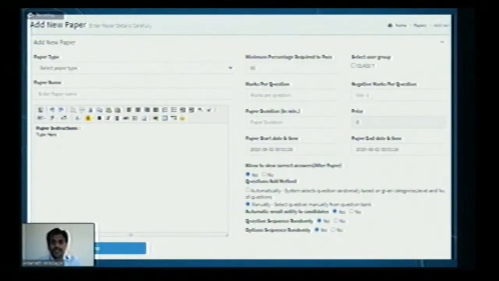Then paper start date, paper end date. If you see here, paper start date, you can create the test today, you can fix the date, and you can share that link with your students. Even if they log in and click on that link, they'll get a pop-up window saying your exam is not available.